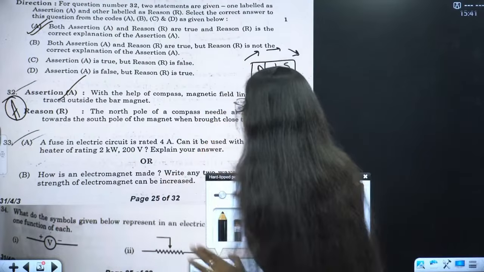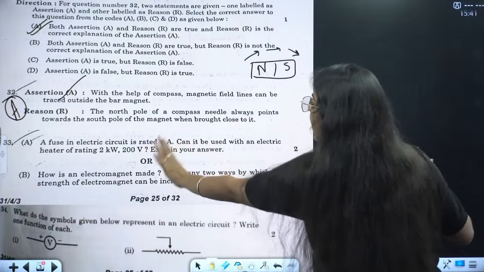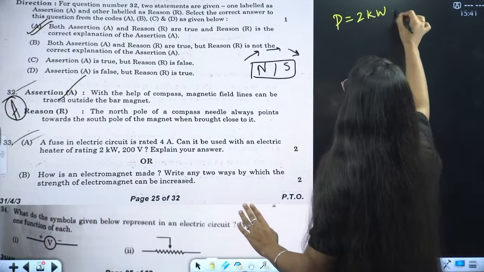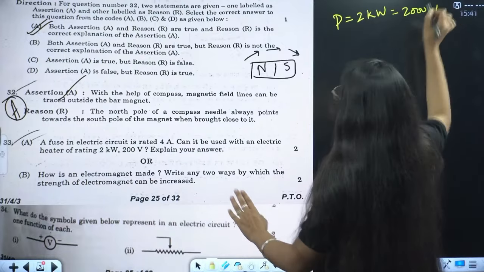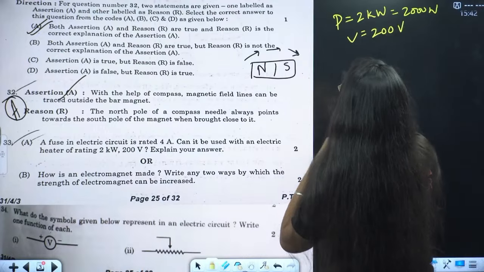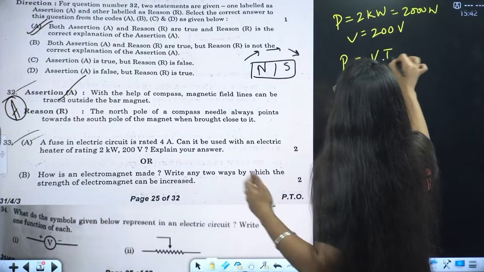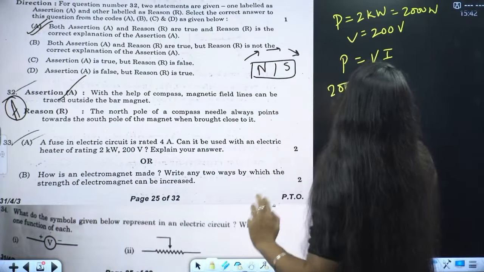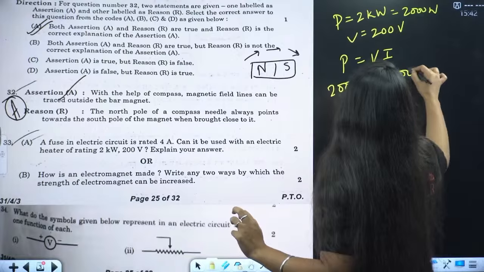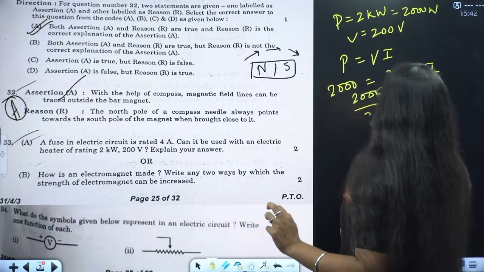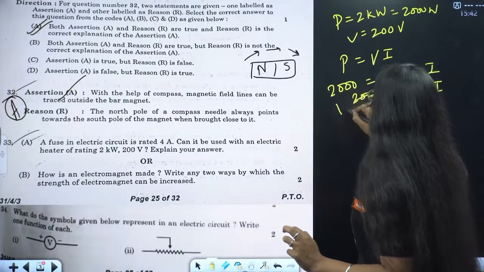So what is the fuse of an electric circuit? You just have to find the current, right? You are given P equals 2 kilowatt, that is 2000 watt, and we have the voltage as 200 volt, right? So from here, P equals VI, very important formula we know. So P is 2000 and voltage is 200 into I. So I will be what? 2000 divided by 200, this cancels out to 10.